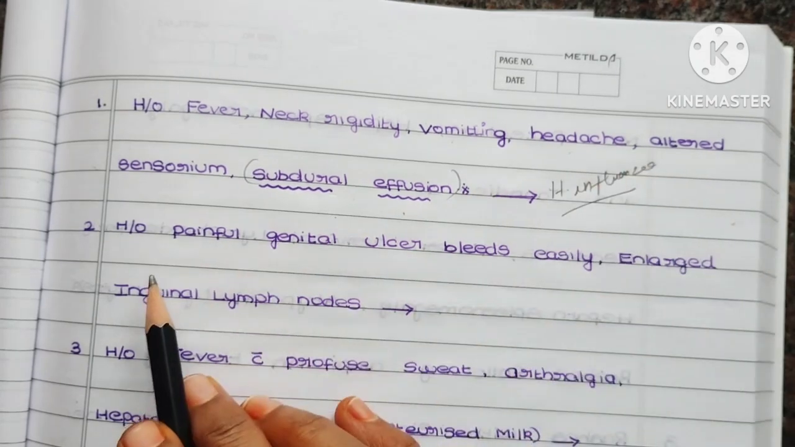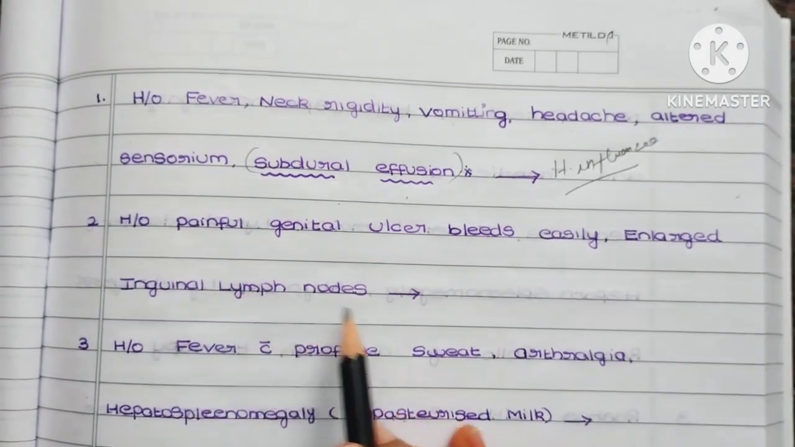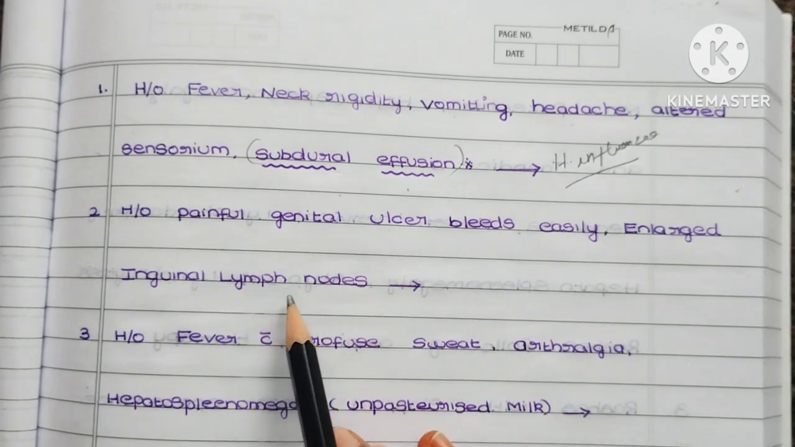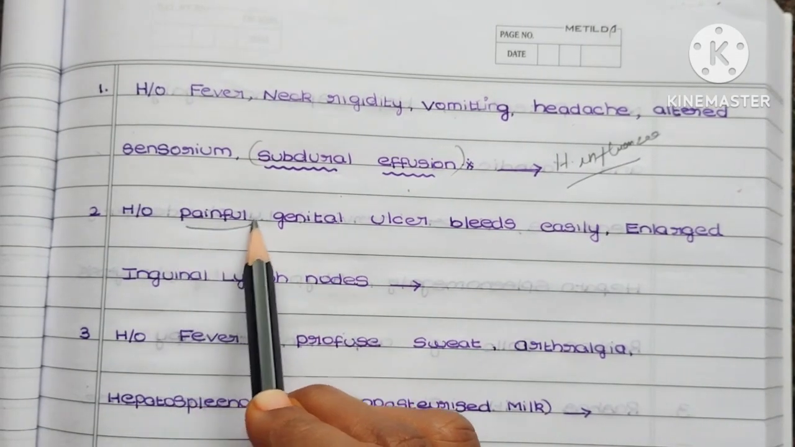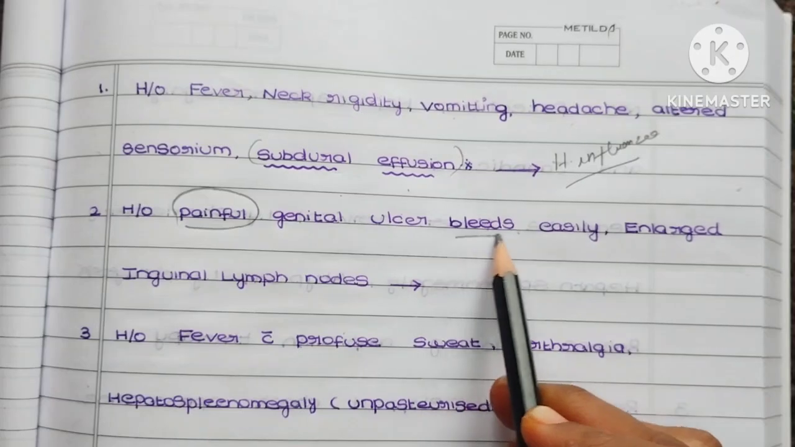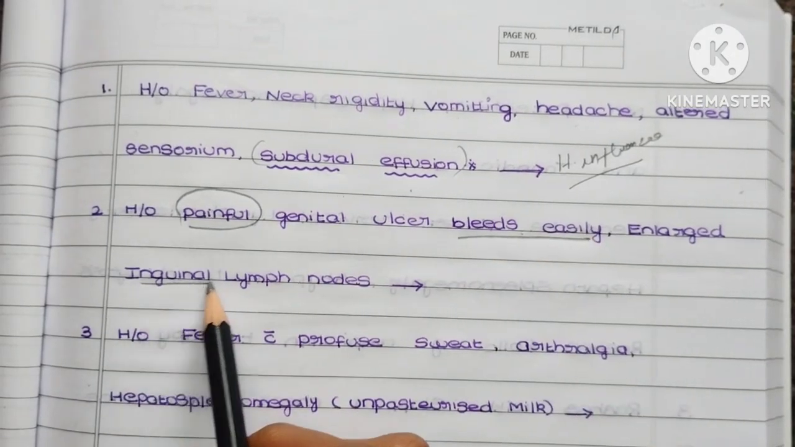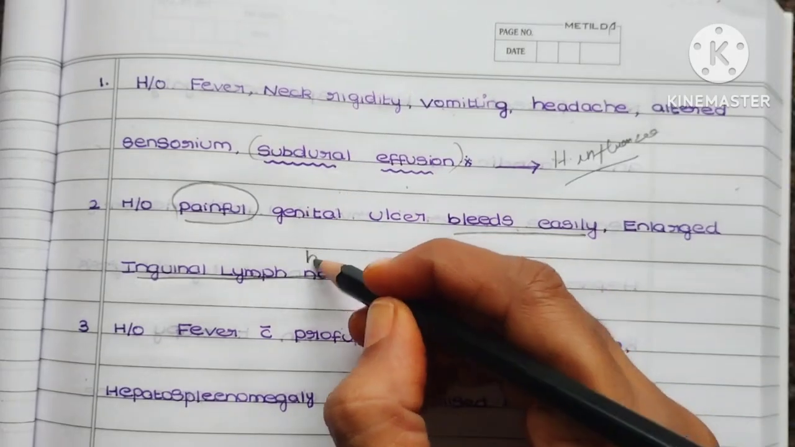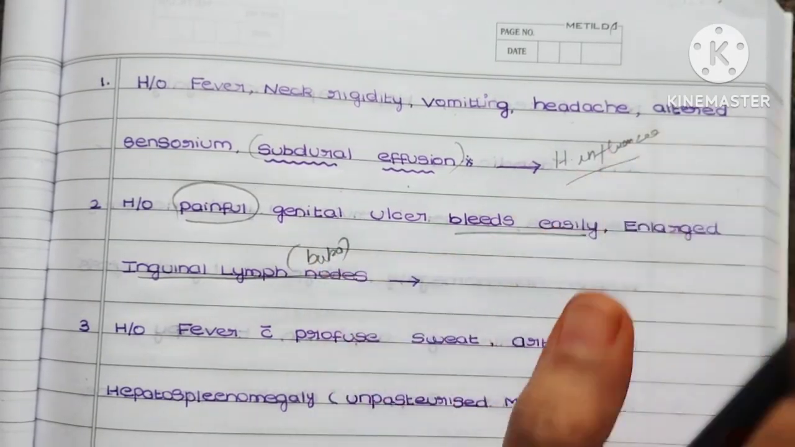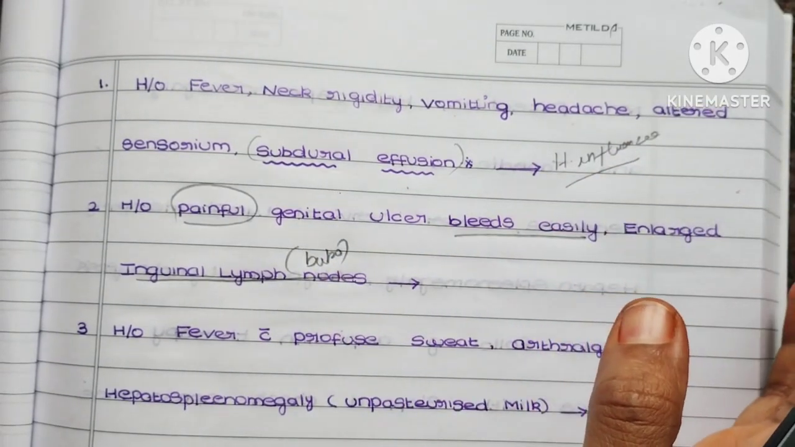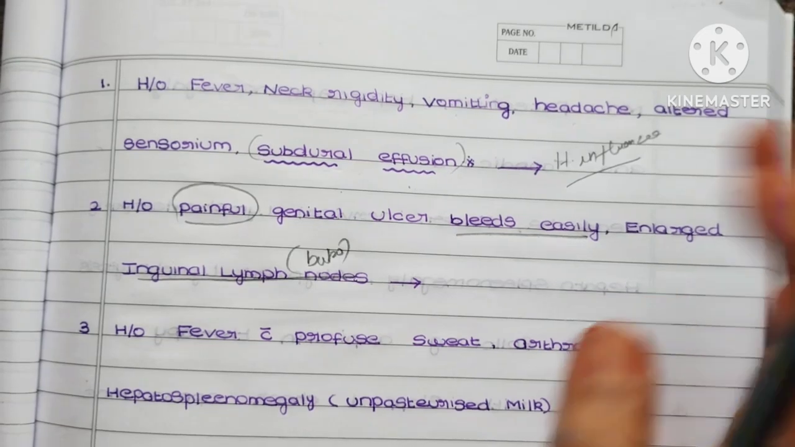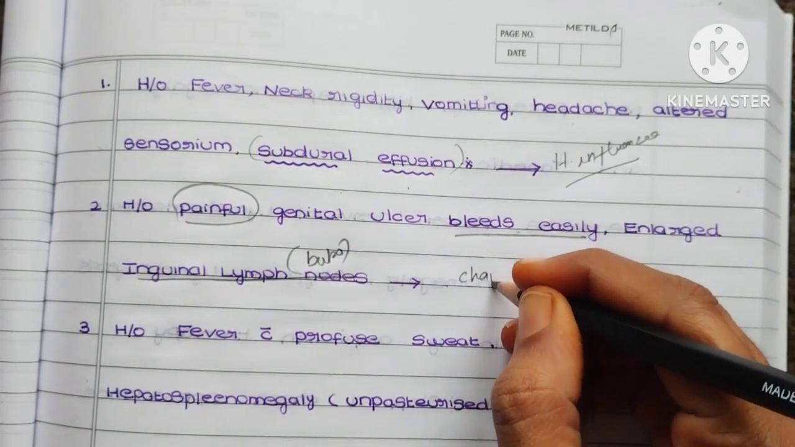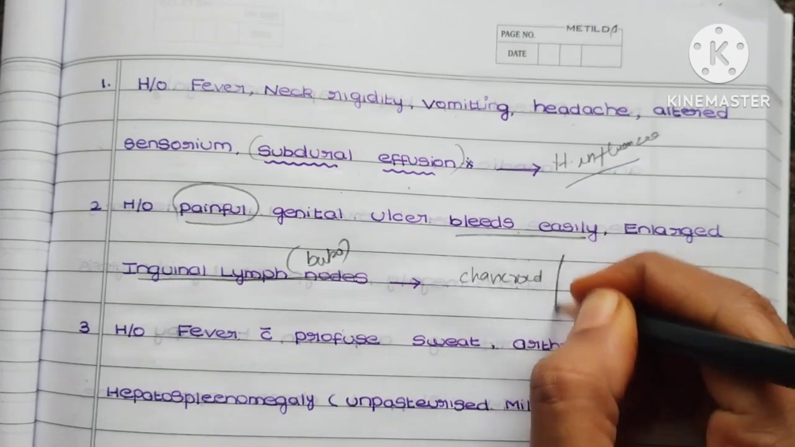Coming to the next question, history of painful genital ulcer which usually bleeds easily and then enlarged lymph nodes. So first it is painful, bleeds easily and then enlarged inguinal lymph nodes. Enlarged inguinal lymph nodes are nothing but a bubo. So whenever you come across the term painful genital ulcer, it is nothing but chancroid, which is caused by Haemophilus ducreyi.